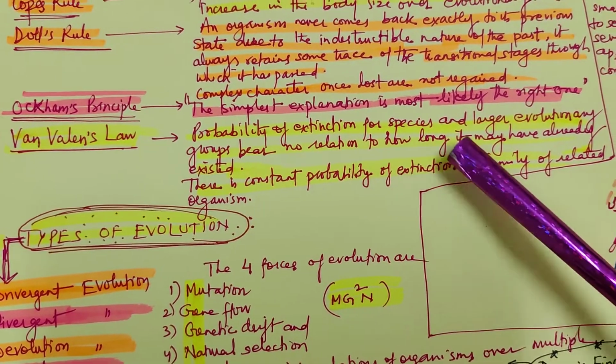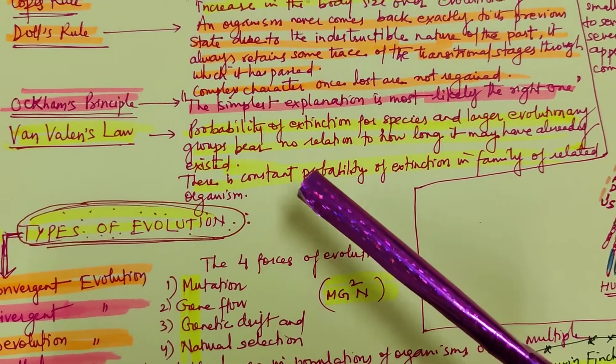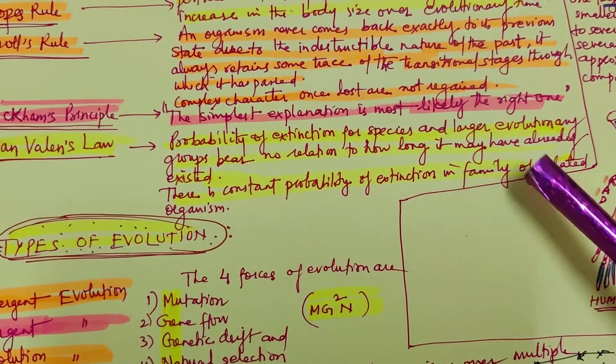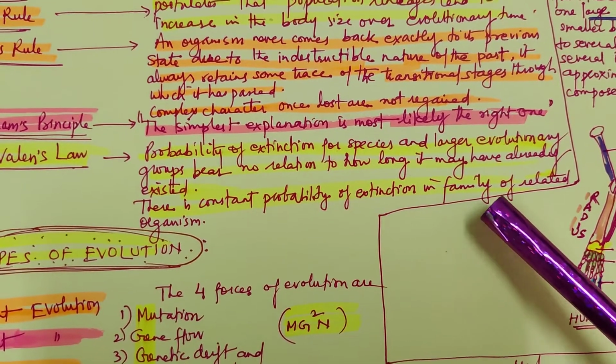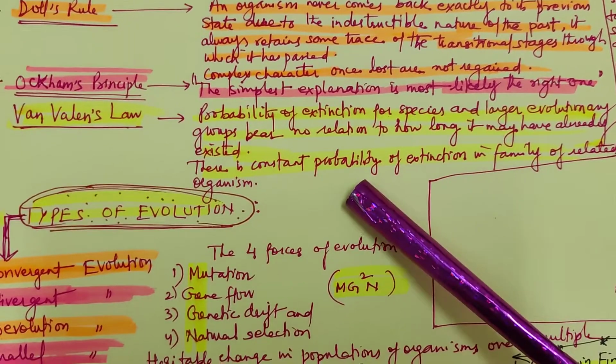Van Valen's law: the probability of extinction for species and larger evolutionary groups bears no relation to how long they may have already existed. There is a constant probability of extinction in a family of related organisms.